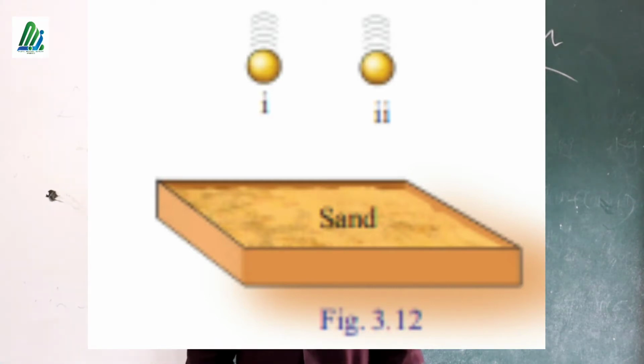Then, does speed influence the impact? Yes, speed influences the impact. As the speed of a bullet increases, the impact is also increased. Then when a ball falls from greater height, its velocity also increases. Okay, is it clear?